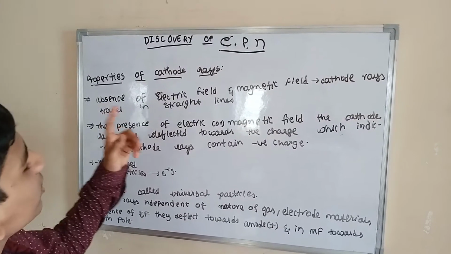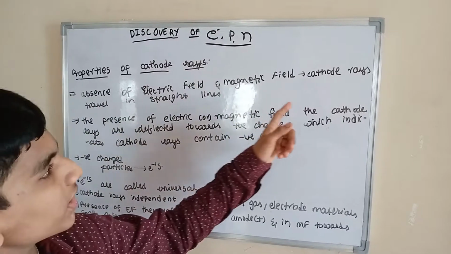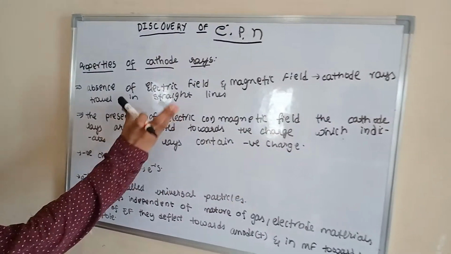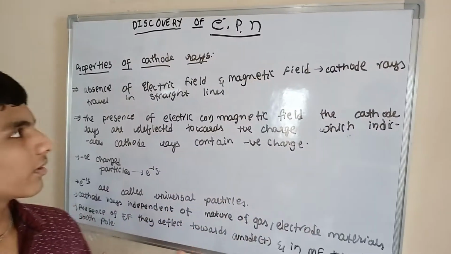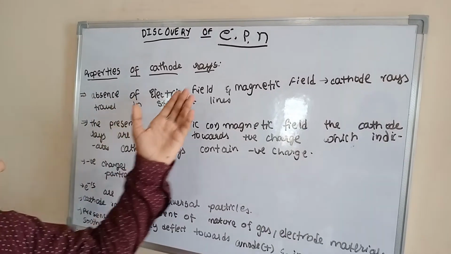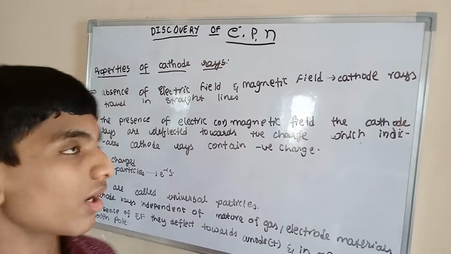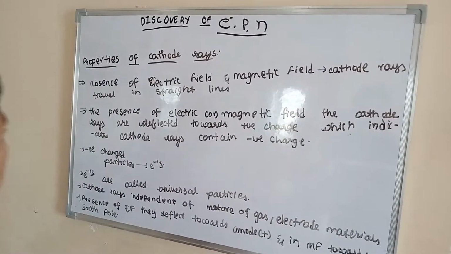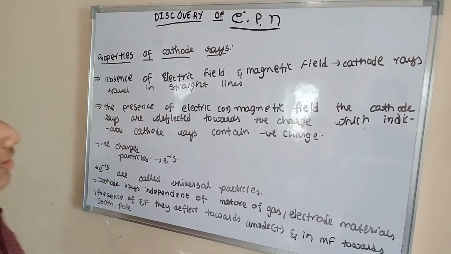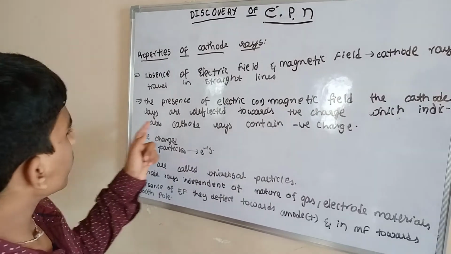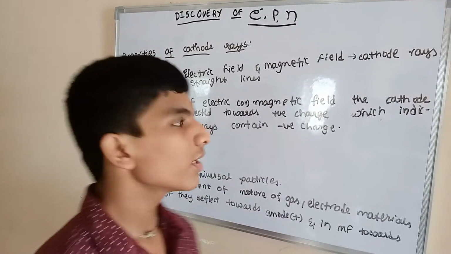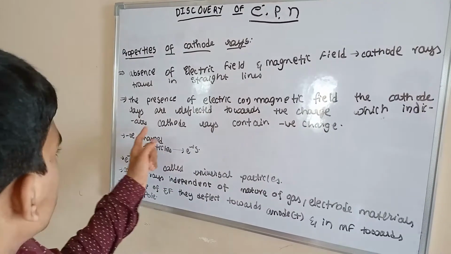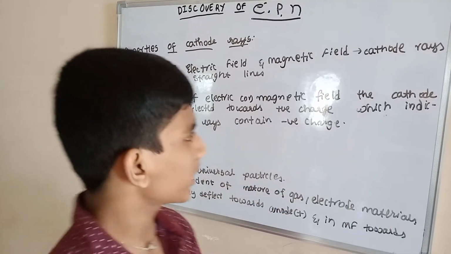Next one, absence of electric field and magnetic field. If electric field and magnetic field are not there, then cathode rays travel in straight lines. Next one, the presence of electric or magnetic field. The cathode rays are deflected towards the positive charge, which indicates cathode rays contain negative charge.